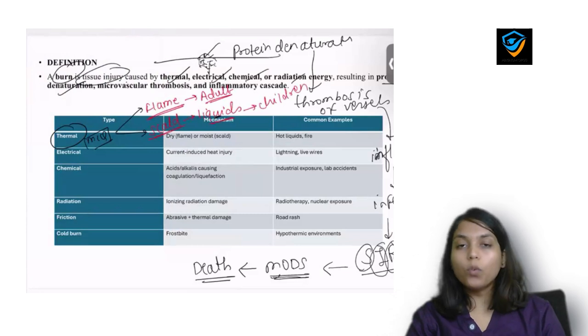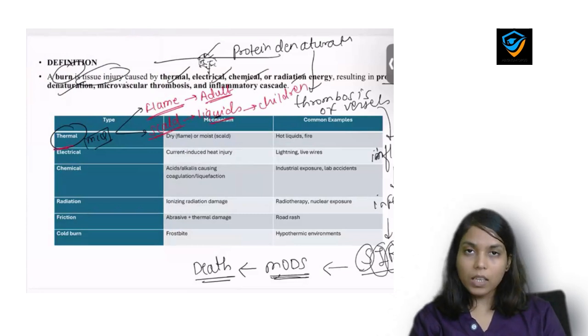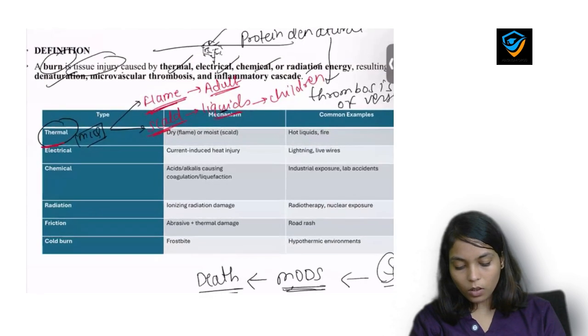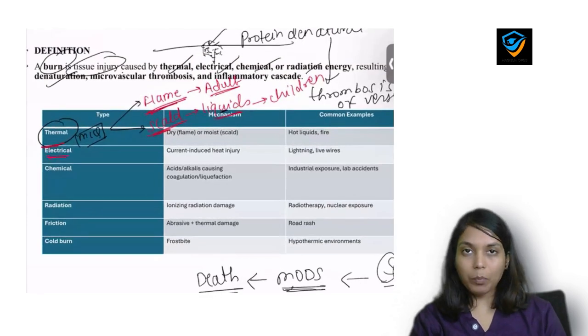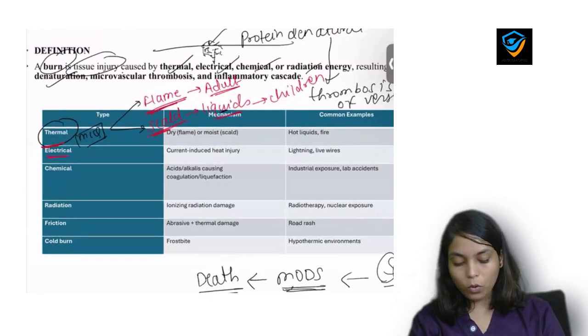So overall which is the most common stimuli? It is thermal type of burn, and in thermal there are two subtypes. First is flame, second is scald. Flame is most common in adults and scald is most common in children. Okay, so let's proceed to the second type of stimuli. It is electrical type of burn. Electrical type of burn is again of two types. It is high voltage and low voltage.